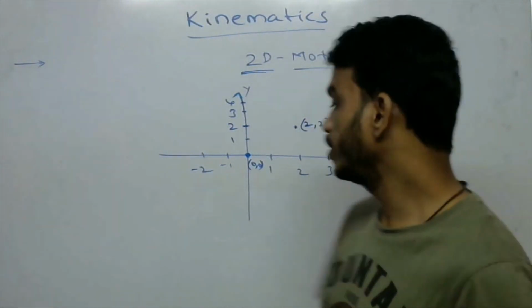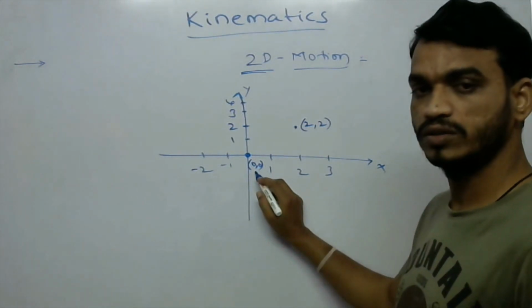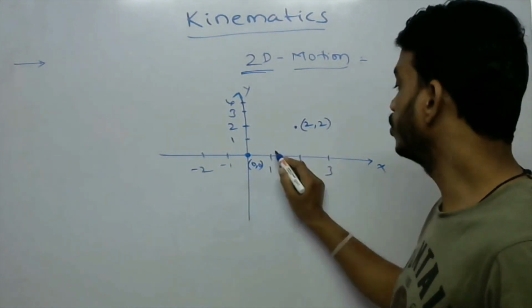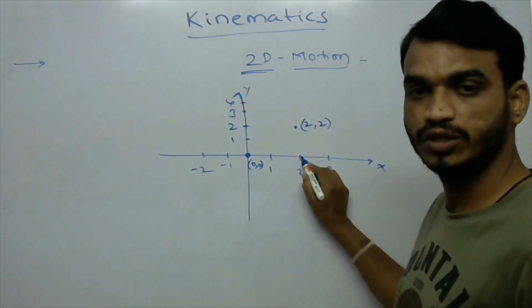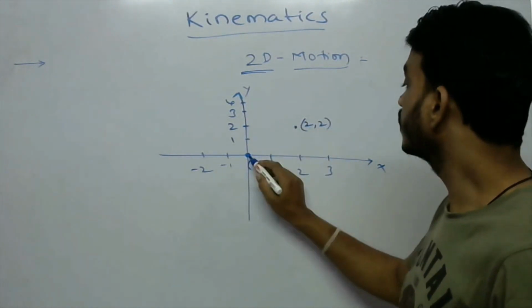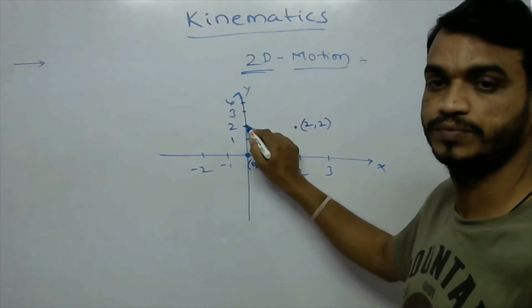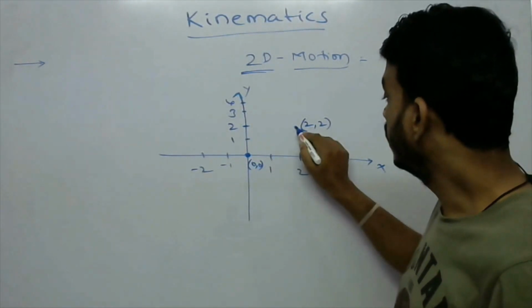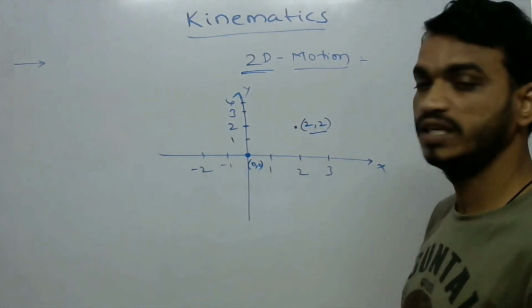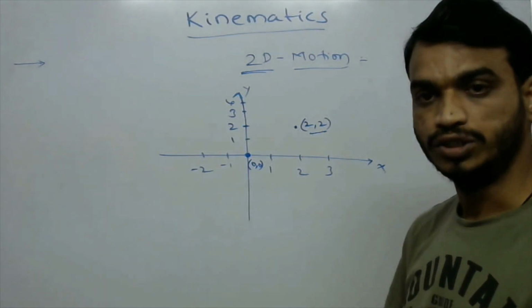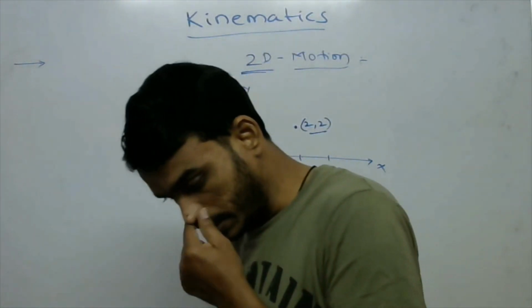Initially the x value is 0 and the final value is 2, so it changes its position from 0 to 2. At the same time, it changes its position from 0 to 2 along the y-axis also. That's why at this point the value is 2 comma 2. So this is two-dimensional motion.